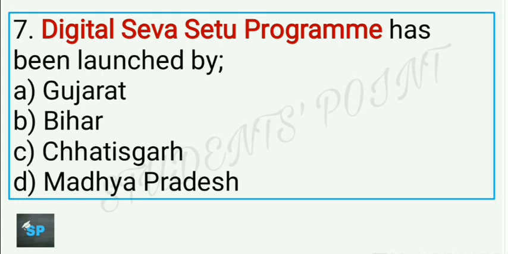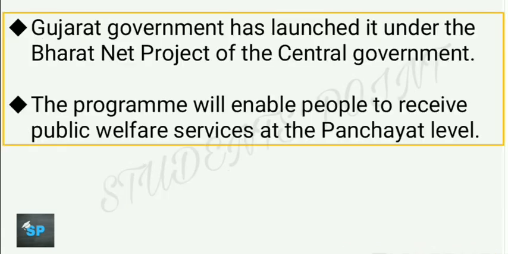Next question now. Digital Seva Setu program has been launched by, so it has been launched recently by Gujarat government. So here A is the right answer, and it has been launched under the BharatNet project of the Government of India. The program will enable people to receive public welfare services at the panchayat level.